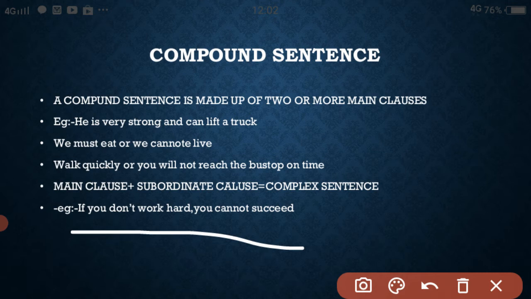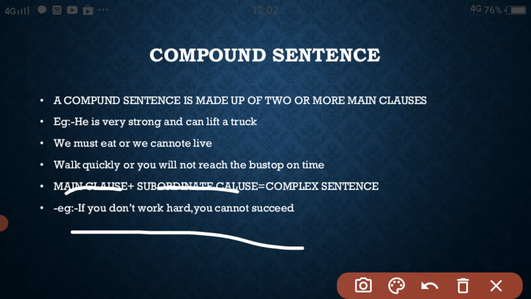Here we have to study what is the difference between main clauses and subordinate clauses. A main clause gives complete sense and has a subject and verb, whereas a subordinate clause, even though it has a subject and verb, does not give complete sense.